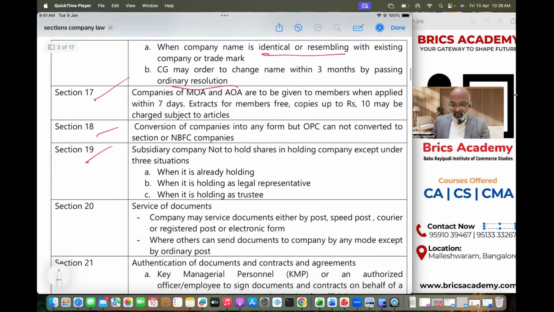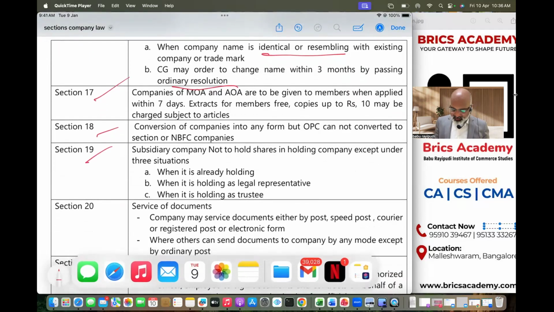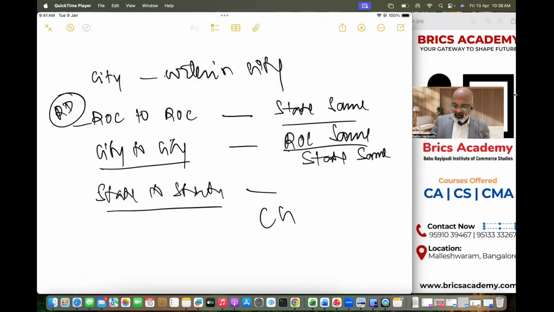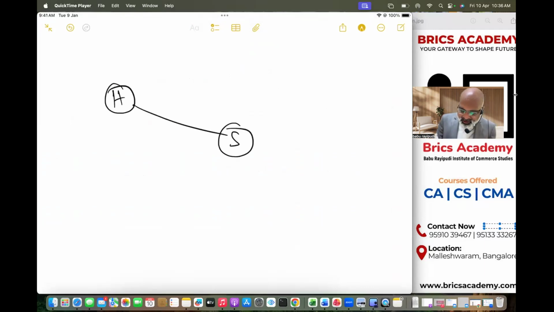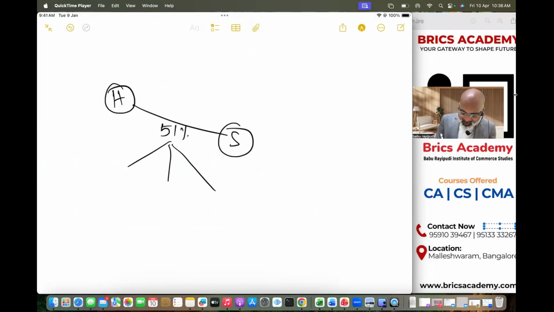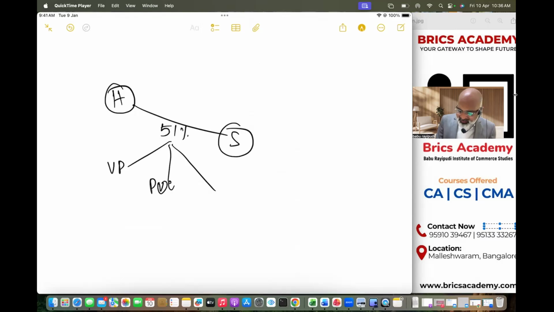Section 19. Section 19 talks about a subsidiary company cannot hold shares in the holding company. So we have a holding company and we have a subsidiary company. A holding company is a company which holds 51% of voting power, 51% of paid up capital, and 51% of the directors in this company.